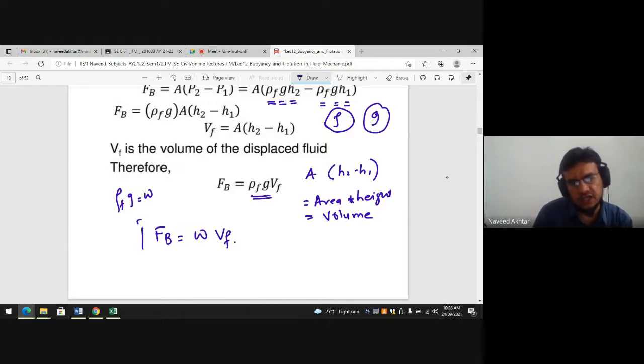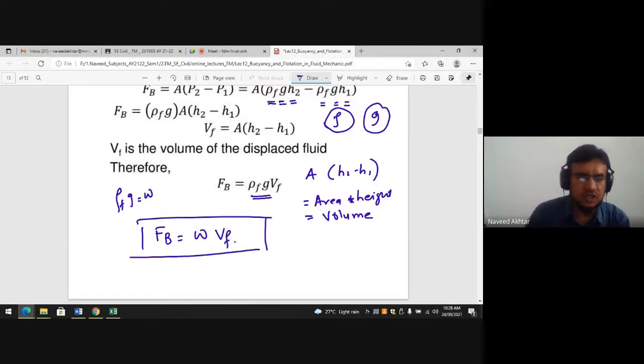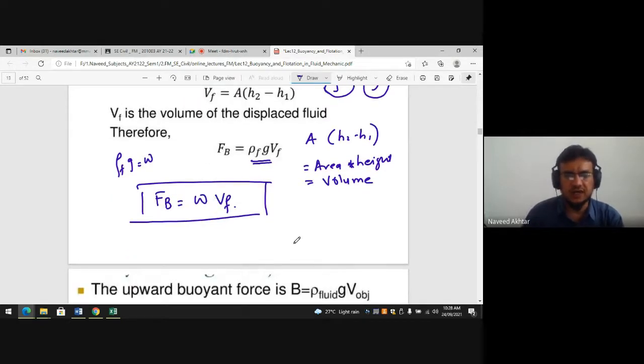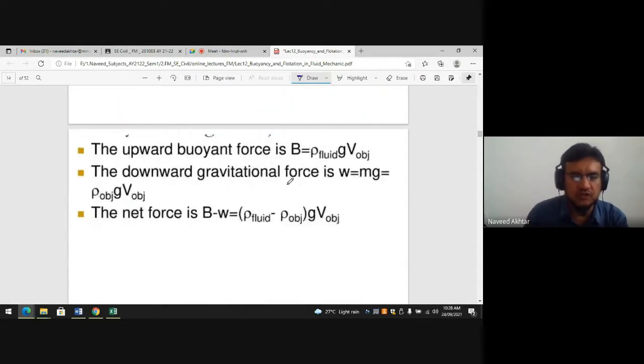So this is nothing but the buoyancy force. V F is the volume of the displaced fluid. That is the buoyancy force. The upward buoyant force B is equal to rho of fluid into the volume of the object. The downward gravitational force is equal to W, that is mg.